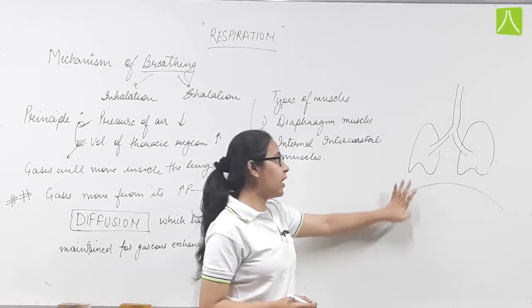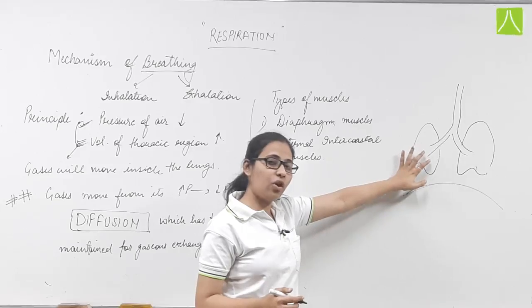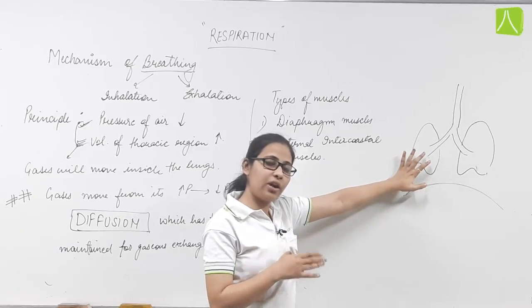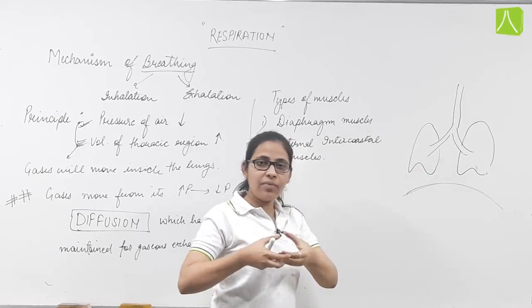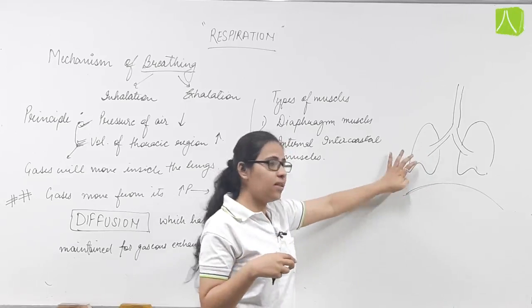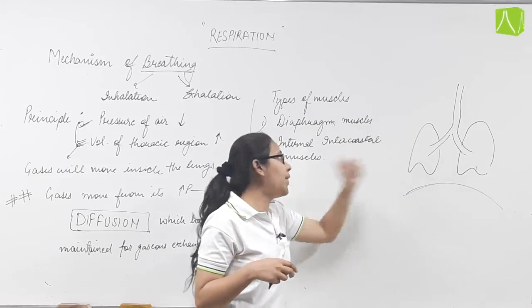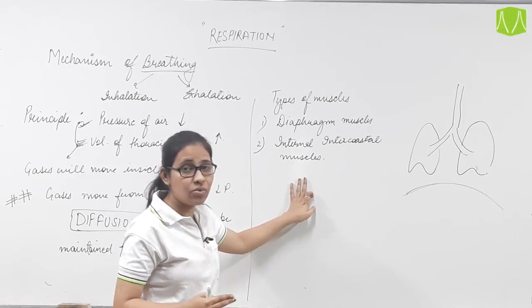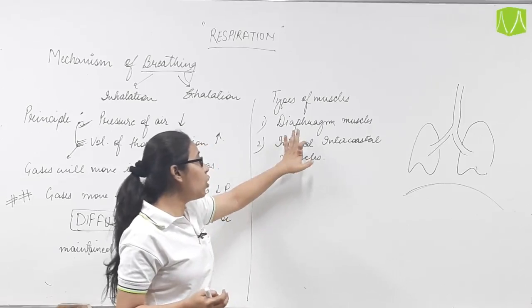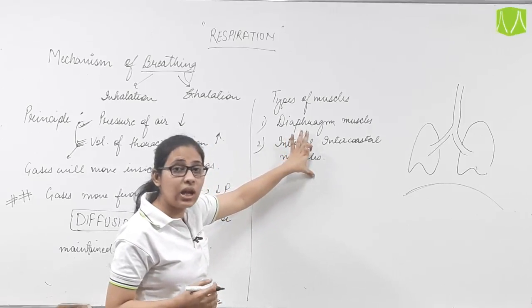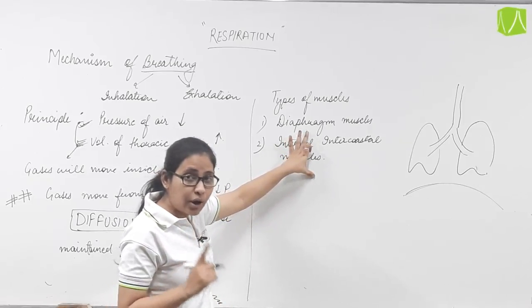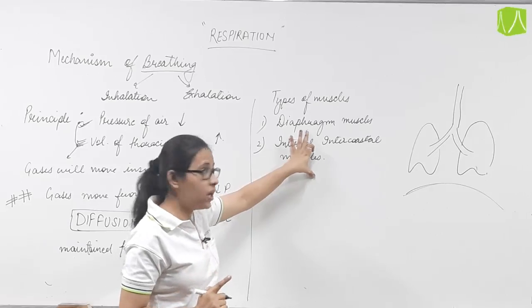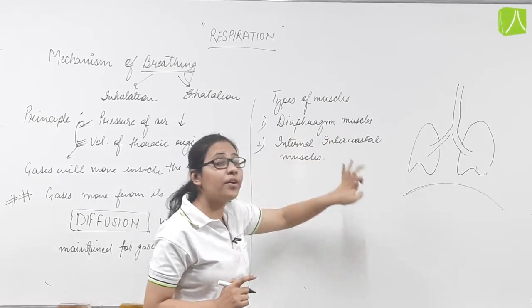The diaphragm muscles as well as the internal intercostal muscles are the organs present internally, in between the rib cage. So what happens in inhalation? During inhalation, the first step in order to inhale oxygen is that these muscles will contract.